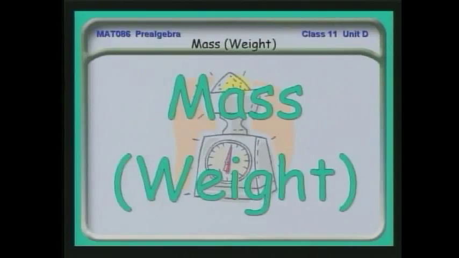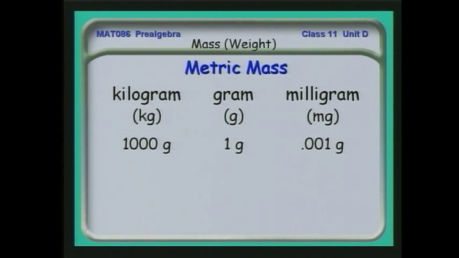We're going to switch topics now and go from quantity to talking about mass and weight. In the metric system, we use kilograms, grams, and if you're dealing with very small quantities, milligrams. Now, a kilogram is roughly 2.2 pounds on Earth. And the reason I say on Earth is that, as it turns out, weight and mass, if you're taking a physics class, are different from each other.